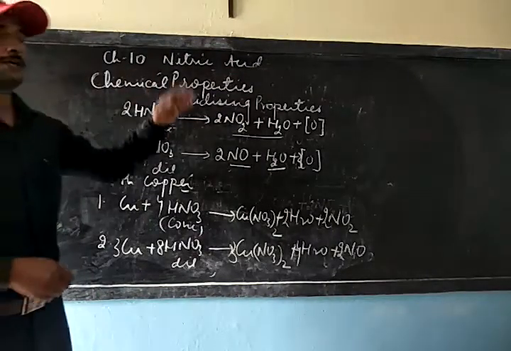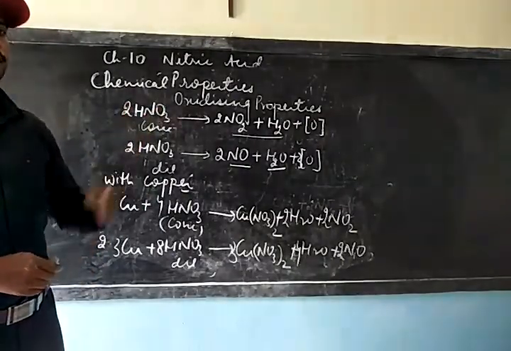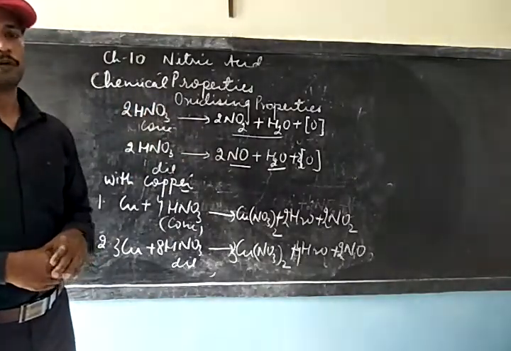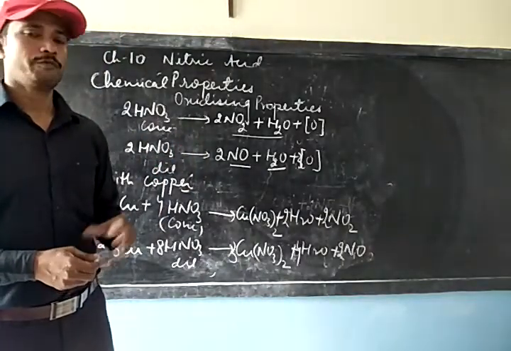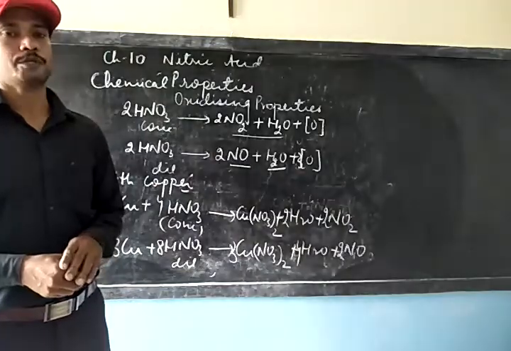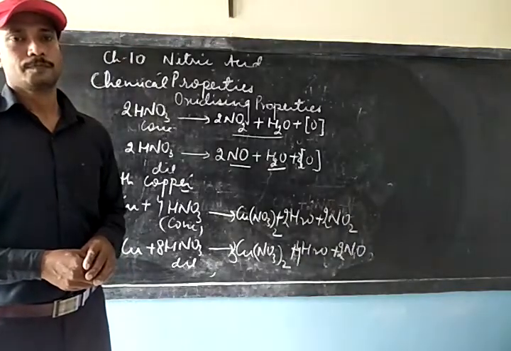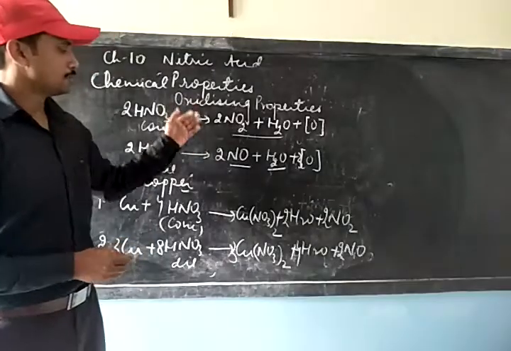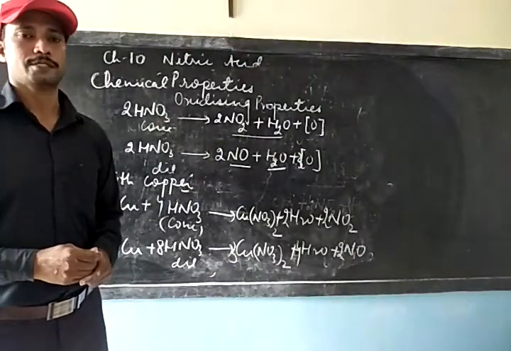This oxidizing property shown by nitric acid is very important, you have to learn it. There are other properties also shown by nitric acid, like its reaction with bases to form salt and water, with carbonates to give carbon dioxide gas along with salt and water, and with sulfite and hydrogen sulfide it will produce sulfur dioxide gas along with salt and water. So these are all very common reactions, you have already done several times. This is a new reaction for you, which is the oxidizing property, a very important reaction. Thank you.